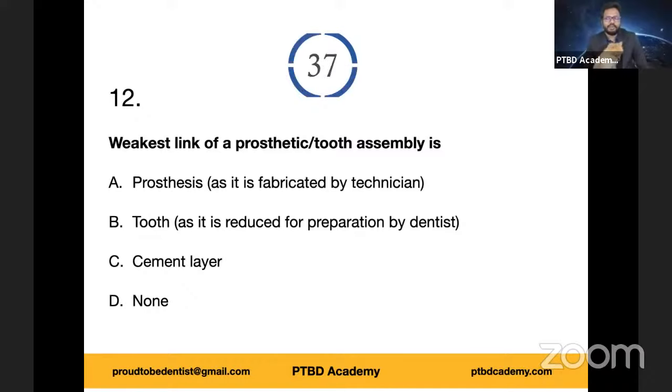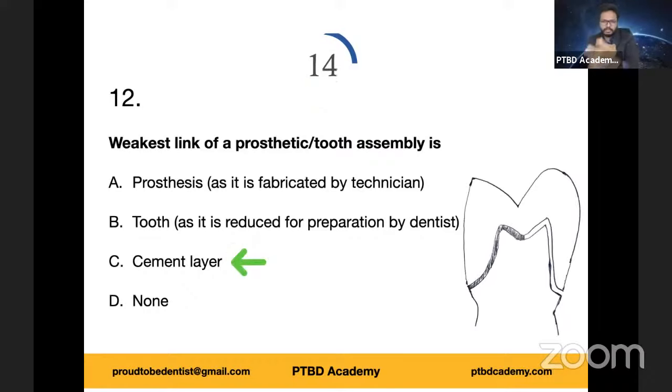Okay, if one uses common sense, since we're talking about luting agents, luting cements, obviously one has an inclination towards option C, which is absolutely right. Option C is the right answer. Well done, everyone. As our morning illustration showed, even though there seems to be an intimate relation between the prosthesis and the prepared tooth during initial trying, there is a microscopic space which has to be filled by a third party, the luting agent.